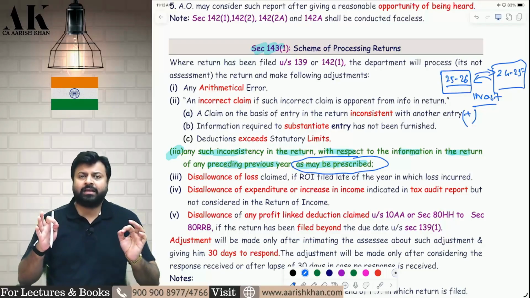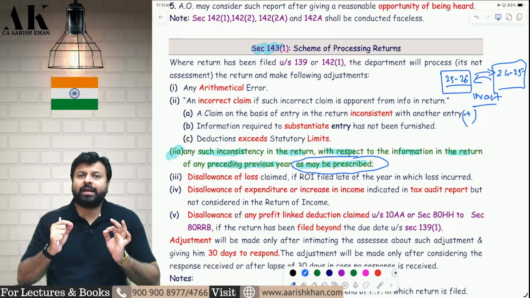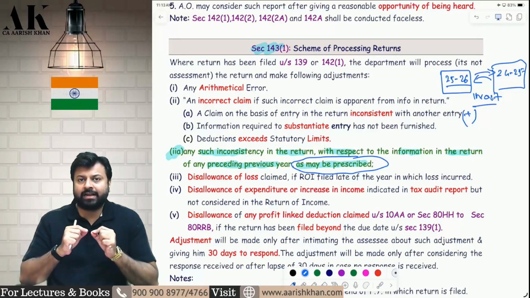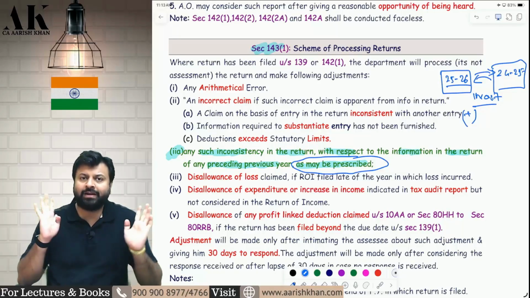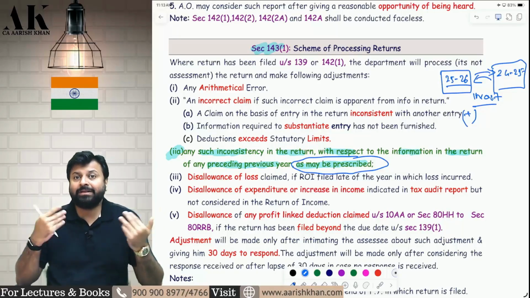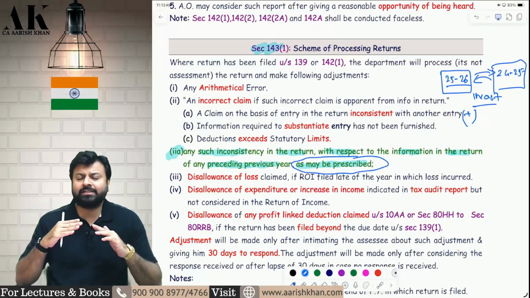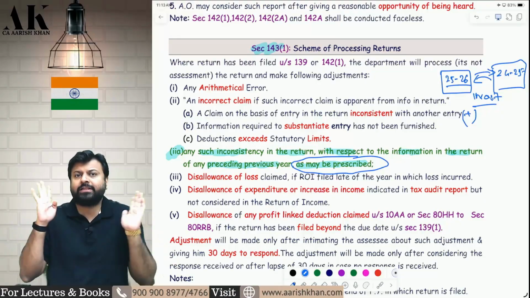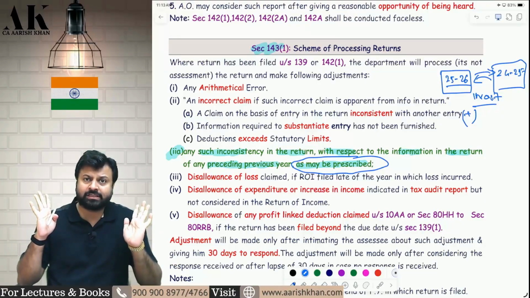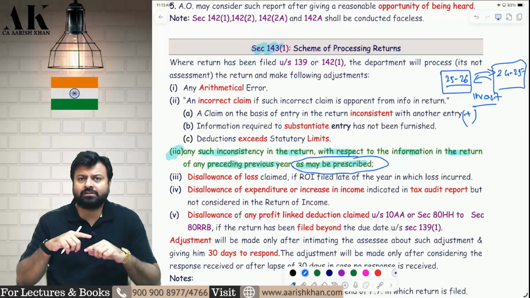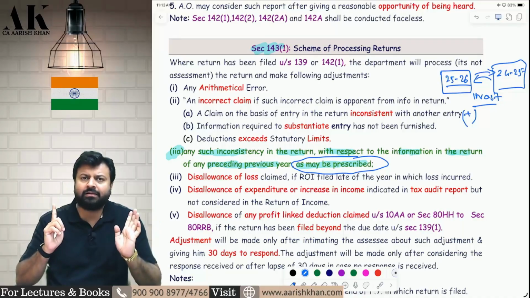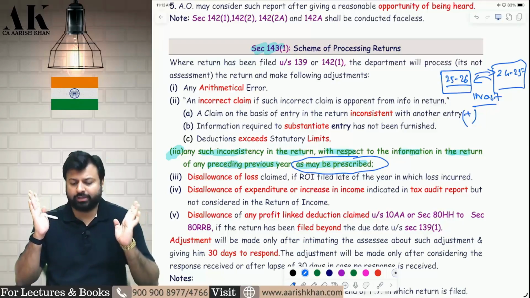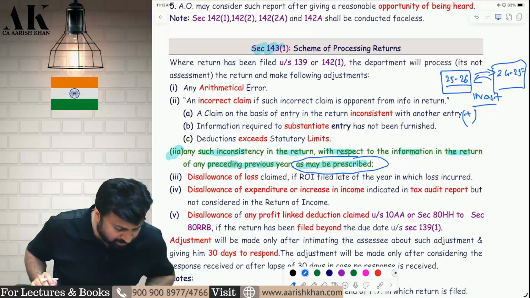But the funda is very clear. If there is inconsistency in the current year ITR as compared to the last year ITR, the software will add back. Now, what can be that inconsistency? The inconsistency can be change in the nature of business. The inconsistency can be a great change in the GP ratio. It can be anything. I don't know what can be that inconsistency. Whatever is the inconsistency, the software will pick and add back, and after it is added back, the department will send you the notice, will send you the intimation. So this is what this small amendment is all about.